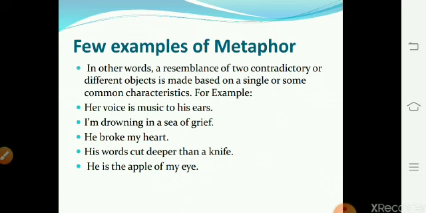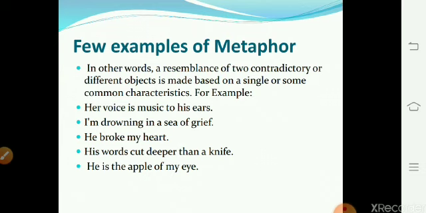"I'm drowning in a sea of grief." This example means that grief is so overwhelming that the person feels helpless, like they are being pulled underwater.